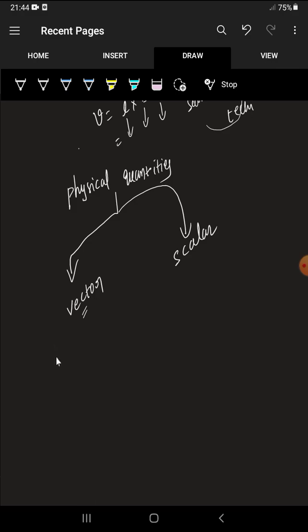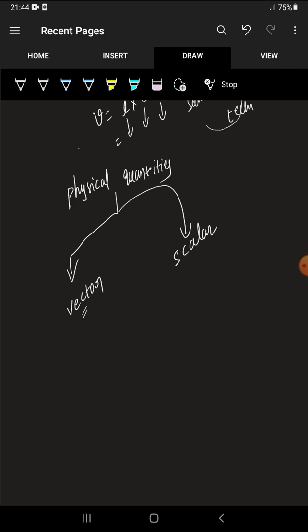Few of the physical quantities depend on direction. Definitely those physical quantities have direction. Those physical quantities which have direction as well as magnitude. What is a physical quantity? It is a property that is measurable. We have to measure that physical quantity, right?